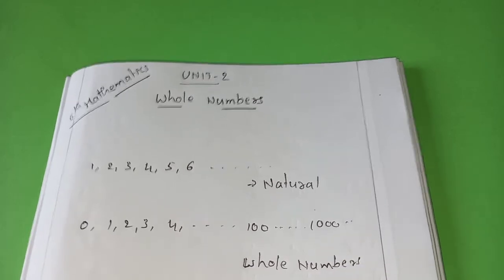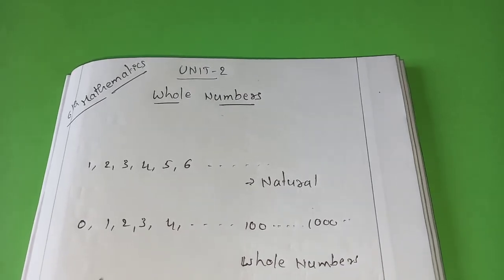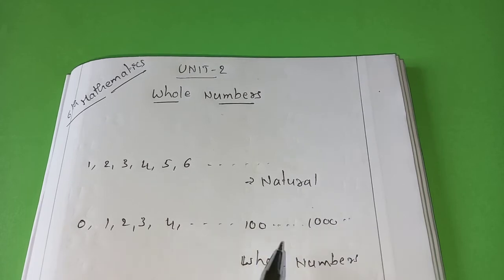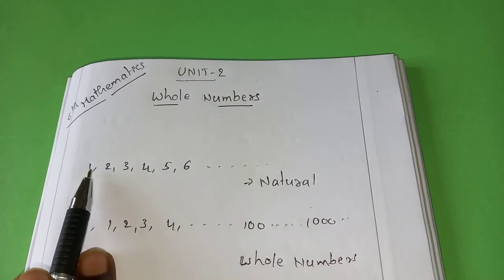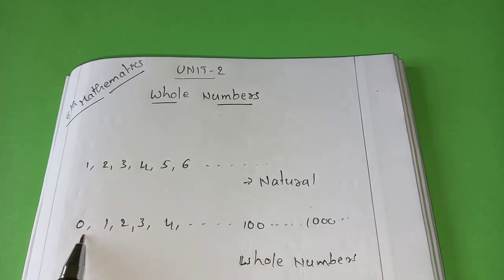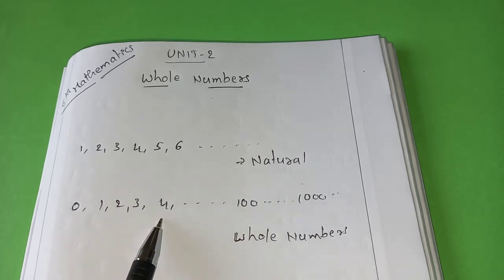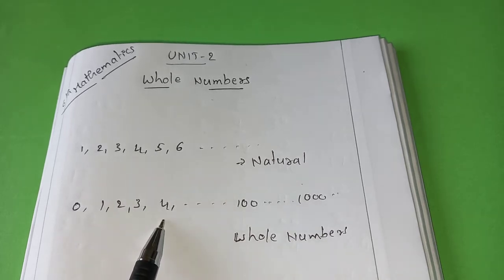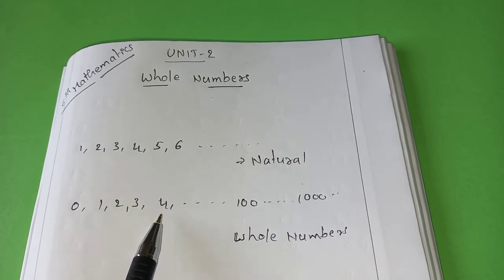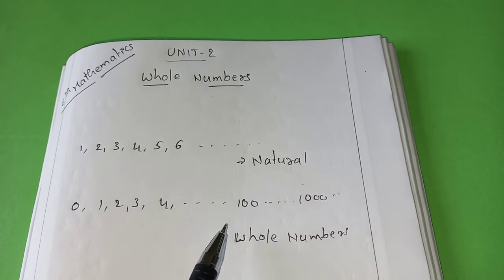So what is the difference between natural numbers and whole numbers? Natural numbers start with 1, whole numbers start with 0. All are numbers only. For example, if somebody asks you what is 4, you can say 4 as a natural number or you can also say 4 as a whole number. It's your choice. Based on the situation and condition, we have to use it.